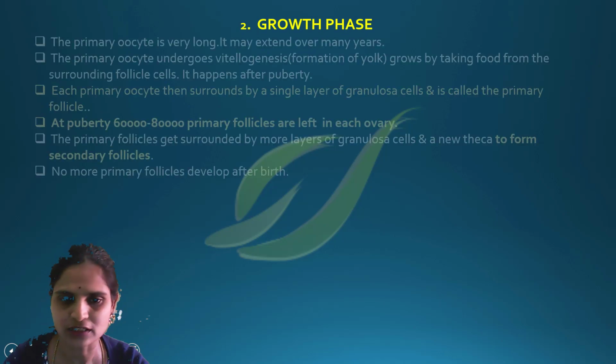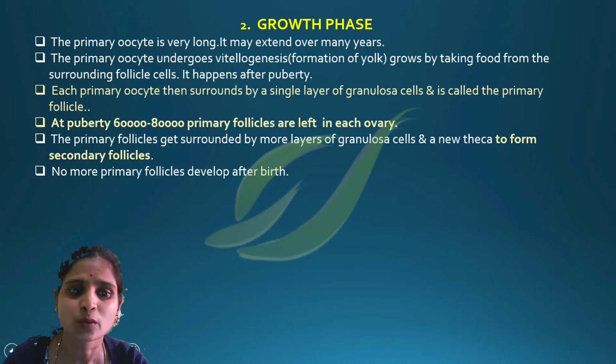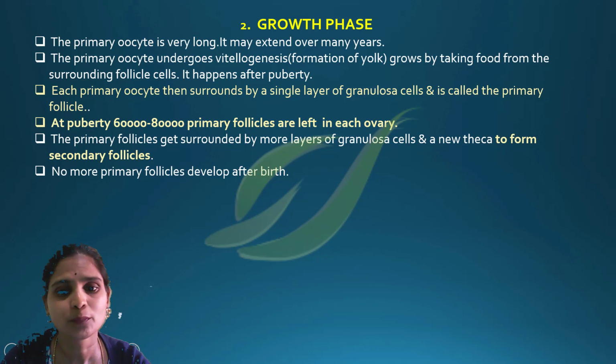Next, in the growth phase, this primary oocyte will be there and it won't undergo development. At the puberty period, the development will start taking place and it will also undergo many changes. We are going to study what all the changes take place.